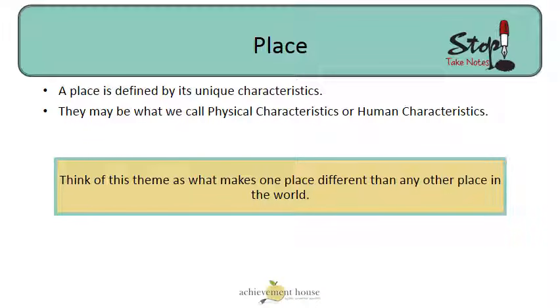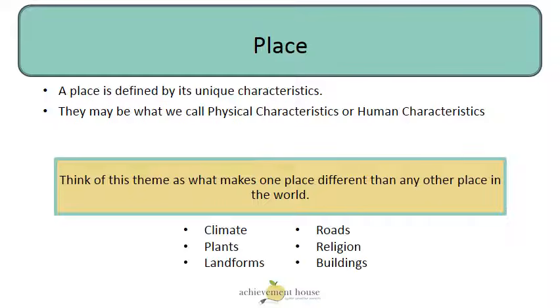A place is defined by its unique characteristics. They may be what we call physical characteristics or human characteristics. This lesson will go over the difference. Think of this theme as what makes one place different from any other place in the world. The climate, plants, landforms, roads, religions, and buildings all make one location different from another.